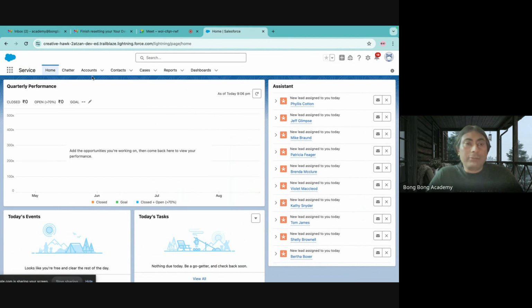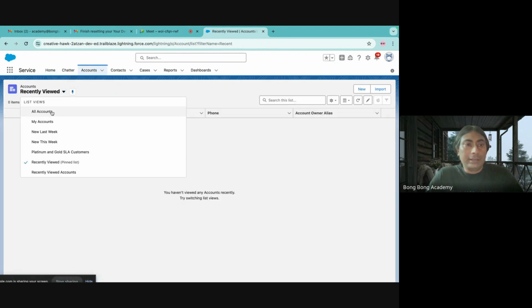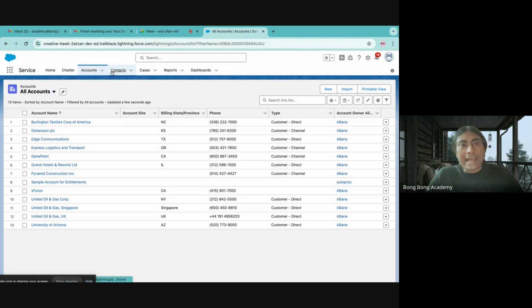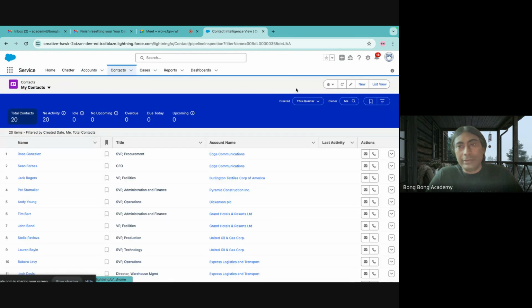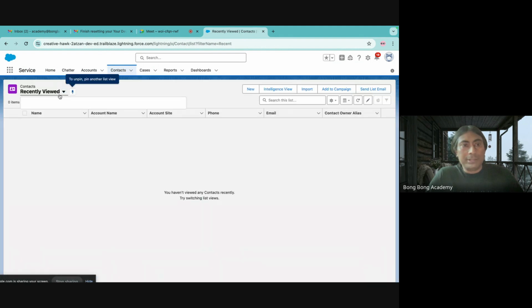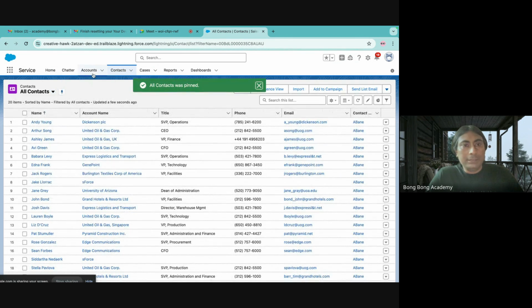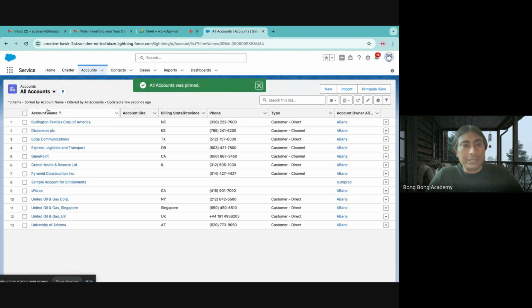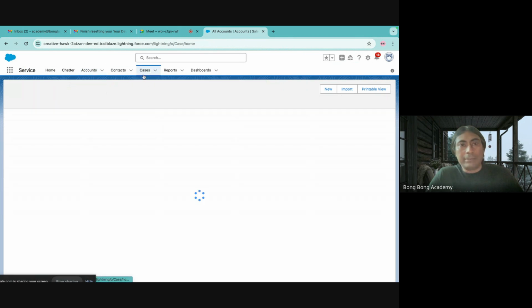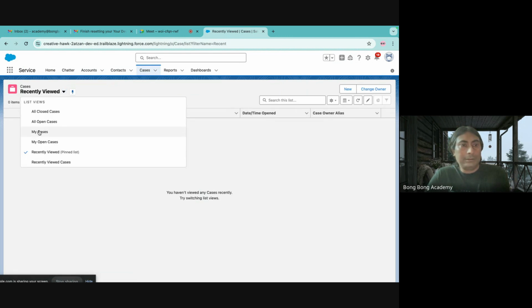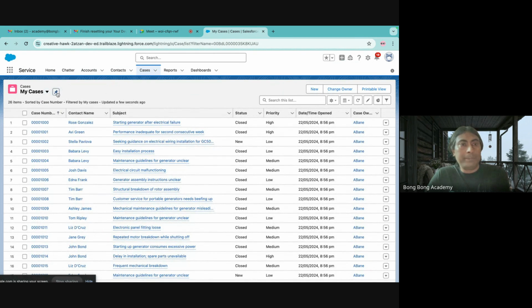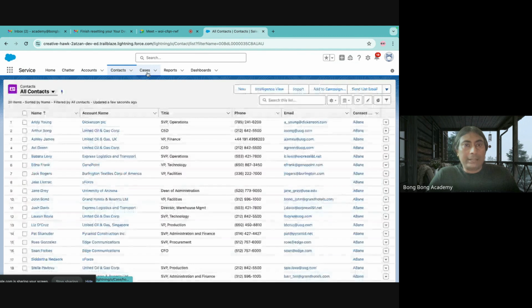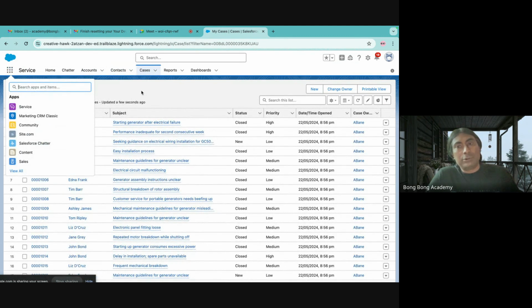Okay. Which data are we talking about? We are seeing data in different kinds of tables. These tabs are basically different tables which we have. You can change this to list view. It will be similar looking tables. You can pin this table. This is recently viewed records, but if you change to all accounts, you'll see these are tables, right? Every tab is basically a table. All open cases. You can pin this so that it does not change next time, right? So account, contact, cases, these are all tables, and we'll discuss tables in more detail.